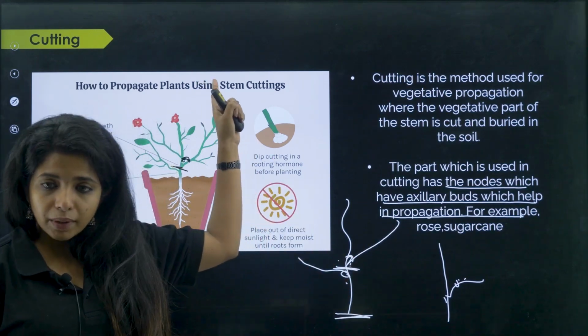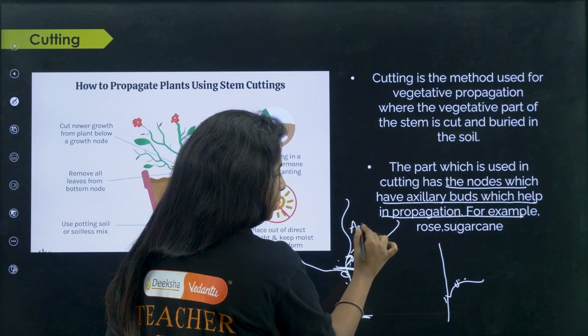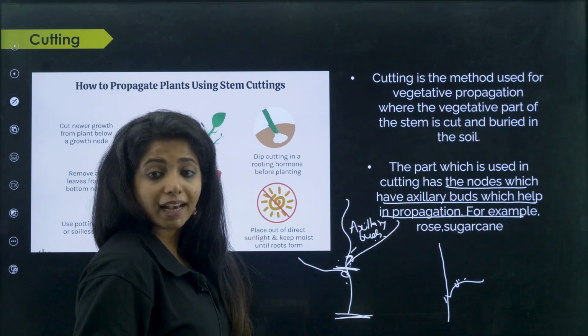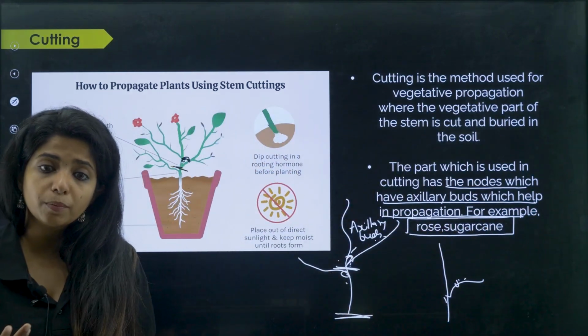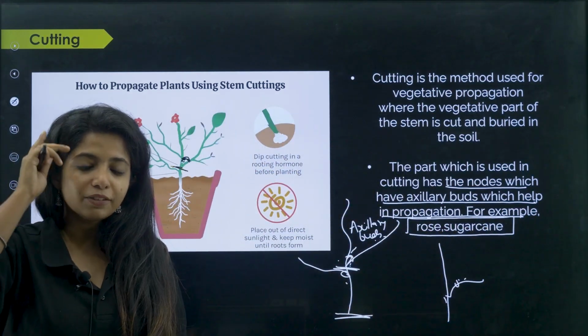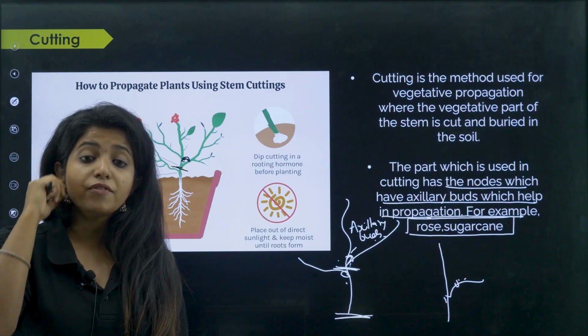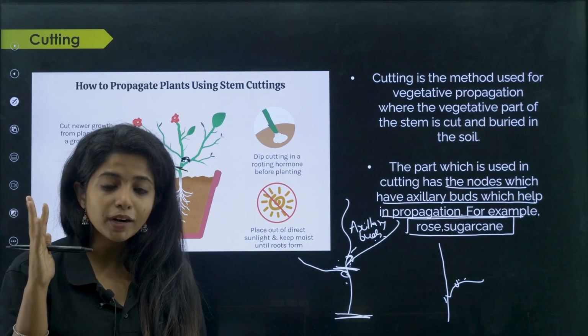No. This is cutting, my dear children, and over here you make sure you're taking parts which have the axillary buds, the buds that arise at the normal position. Example is rose and sugarcane. The question comes: rose and sugarcane show what type of reproduction? Vegetative propagation. Or basically, they will ask you what type of vegetative propagation is being spotted over there. So it's cutting.